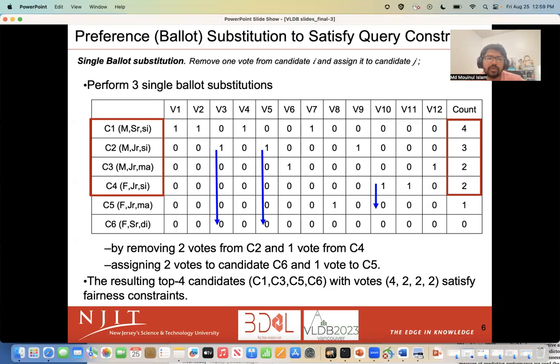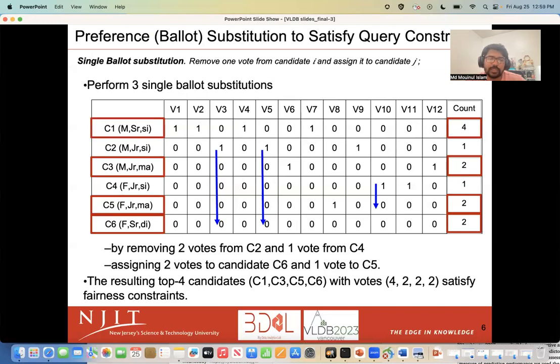As an example, if one removes 2 votes from candidate C2, such as V3 and V5 now prefer C6 as opposed to C2, and similarly removes 1 vote from C4, such as V10 now prefers C5 instead of C4, then the changed preferences while being aggregated by plurality voting give rise to C1, C3, C5, C6 as top 4 candidates. It is easy to notice that these 4 candidates satisfy all fairness constraints defined over the 3 protected attributes.